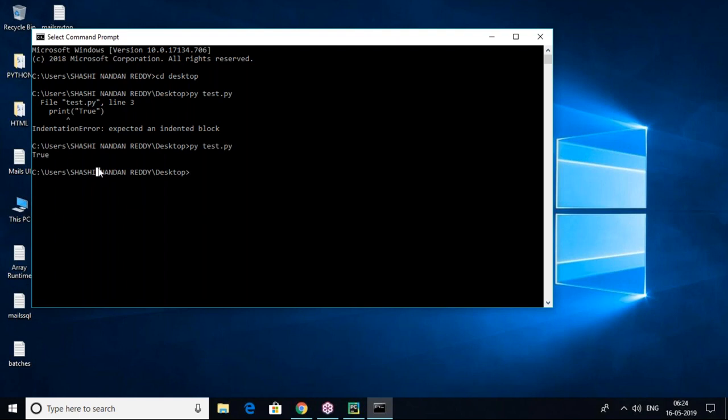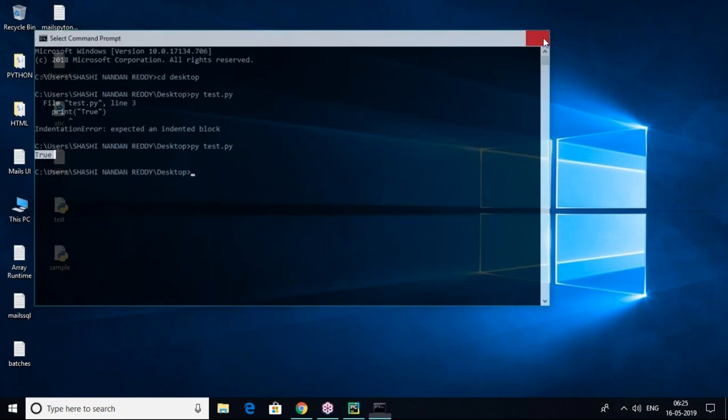That means the code is executing. Previously it was not. Previously it was an indentation error, because there was no indentation maintained. So that's why it printed false, it wrote an error. Now this time we have given the indentation correctly with four white spaces. Some space is required to consider the block of code. So that's why indentation is required.